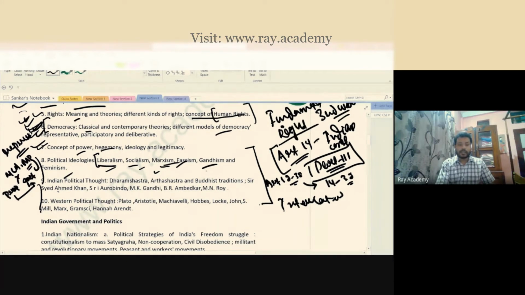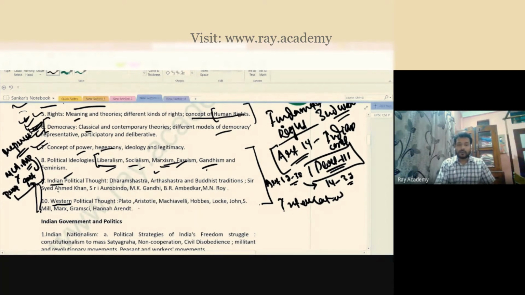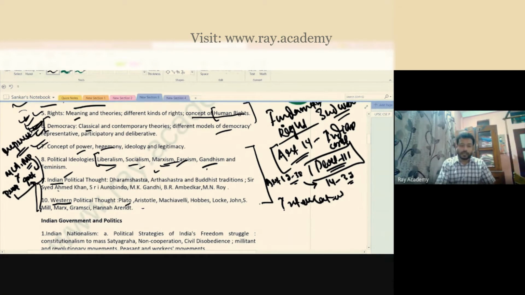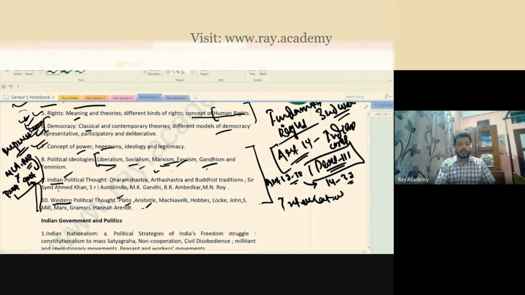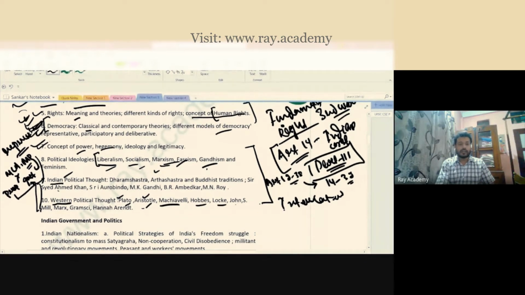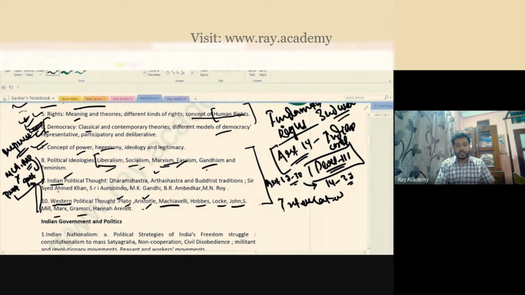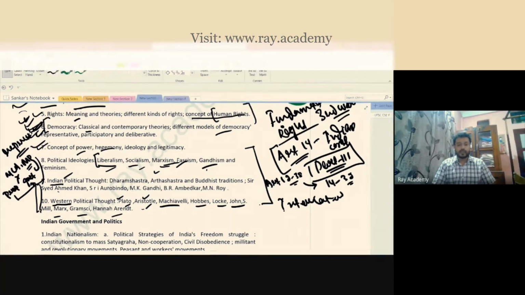Those ideologies are given by many thinkers. Now here what you study, there are two groups: Western thinkers and Indian thinkers. That means you study about the persons. Plato: who is Plato? Why is Plato giving those theories? Plato has given the philosopher king. What is the philosopher king? Plato is considered the father of political philosophy, Aristotle is considered the father of political science. Then Machiavelli, Hobbes, Locke, John, Karl Marx, Gramsci, Hannah Arendt. These things you study in political science, specifically the people.